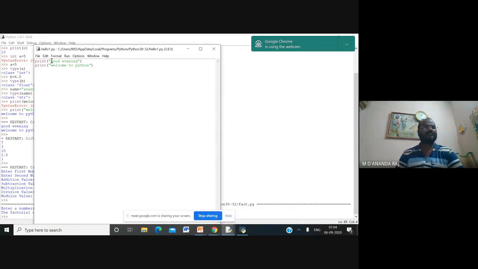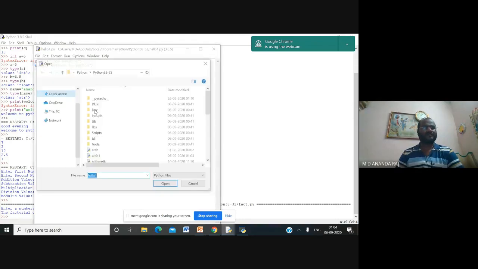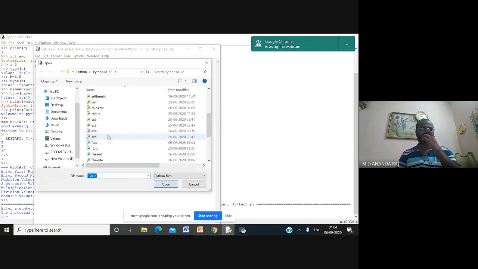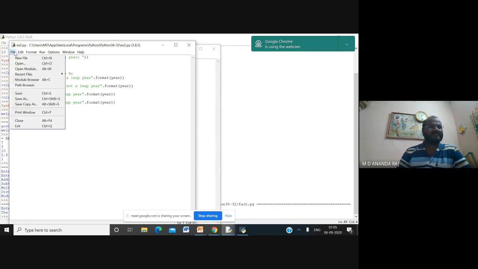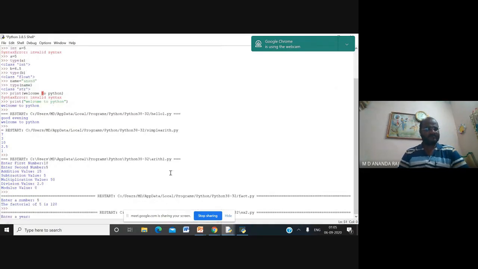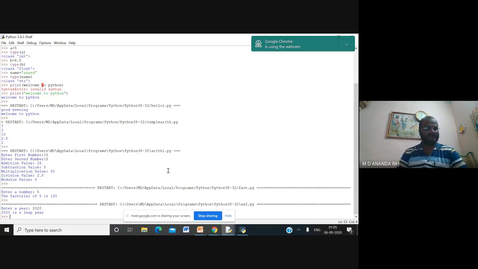So we'll see one more code. This is a simple code to find out whether the given year is a leap year or not. I have saved it as ex2.py. So run option, run module. Enter the year. I am typing 2020. That is a leap year.